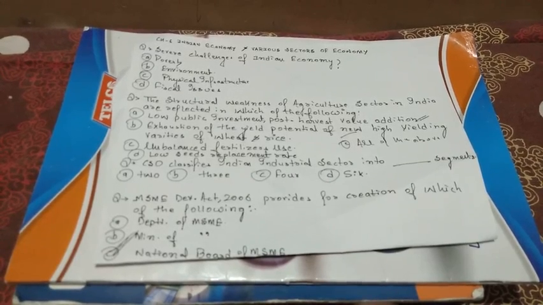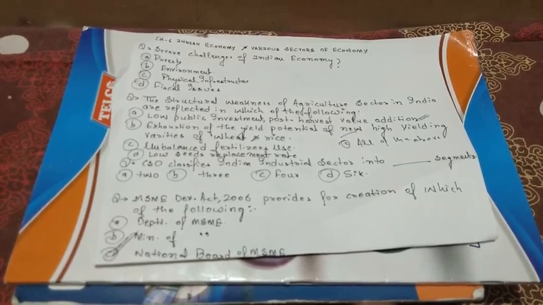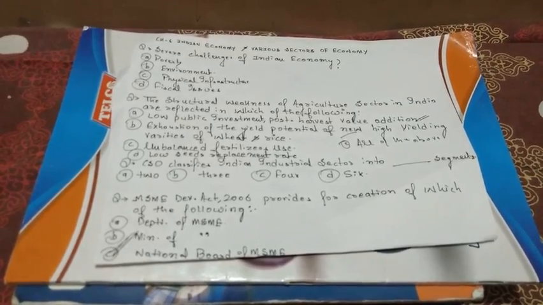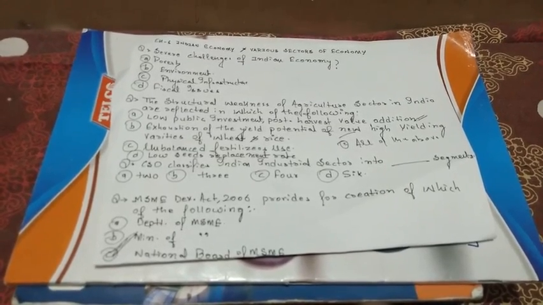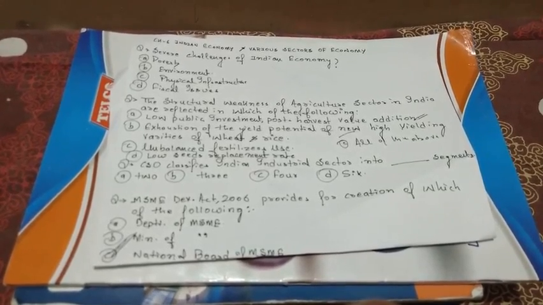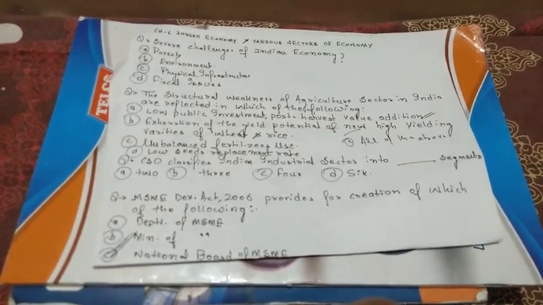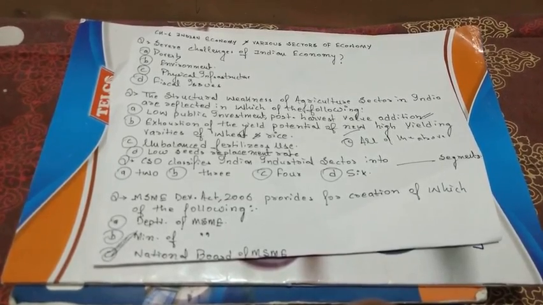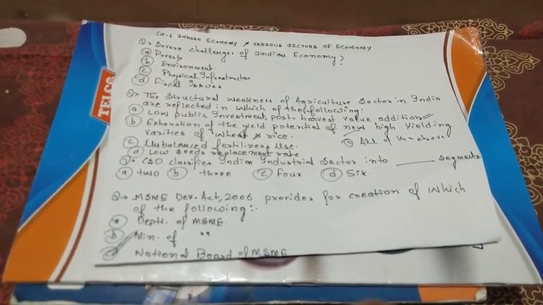First, looking into the current scenario, our Indian economy at present is the fifth largest in the world and it is clocking around 200 lakh crore of rupees per year. If taken in dollars, it is 3 trillion, and our aspiration is to become a $5 trillion economy by 2025. So moving into the MCQs, we will see the background, the basics and the basic facts about this topic, so that we can solve the MCQs quite well.